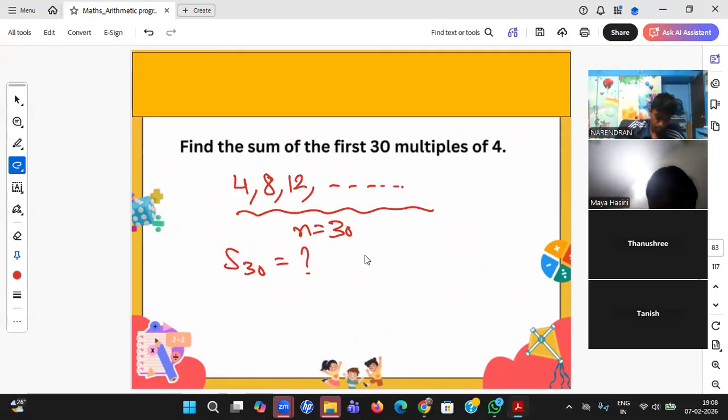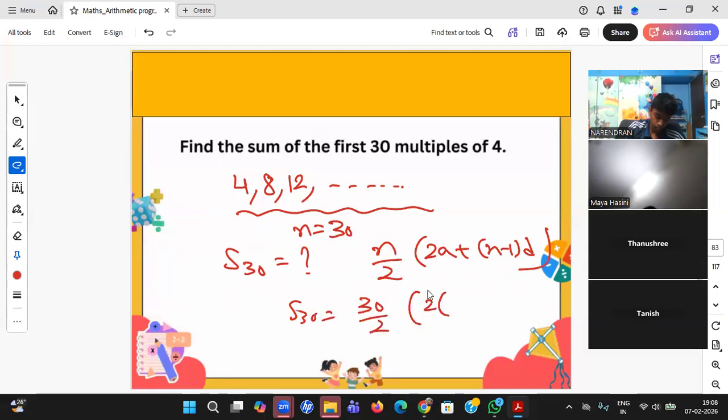Okay. So what is the formula? Sir, n by 2 into 2a plus n minus 1 into d. S30 का कितना हो गया बेटा? 30 by 2 into 2a, 4. N is 29. d is 4. That's how, student, you need to do only this much.